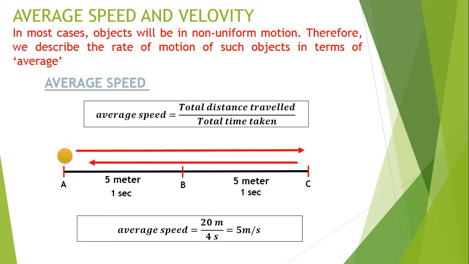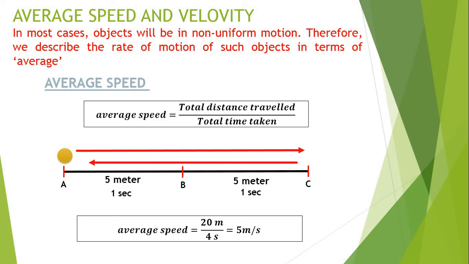You can take any example. For instance, if you are going from your home to your school, and then again coming from your school to your home, you can consider this example too. In the morning when you are going to school, traffic is less, so the time taken by you might be less. But when you are coming back home, traffic is more, so the time period will be greater. So this fashion becomes a non-uniform motion, and over there also you can find the average speed of the object.